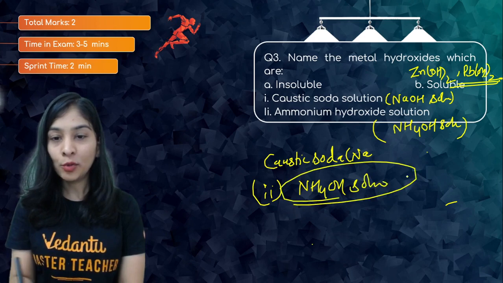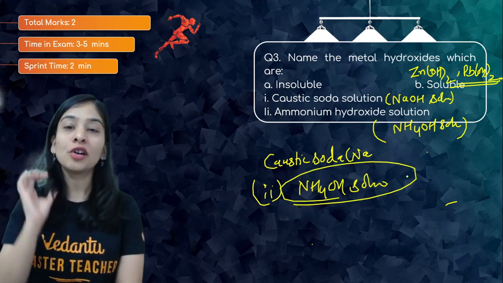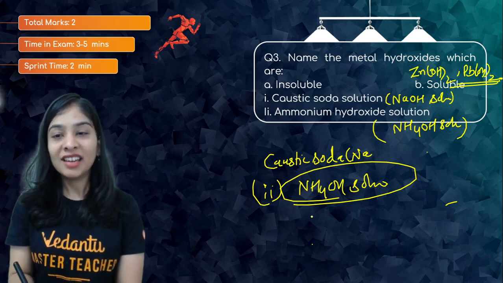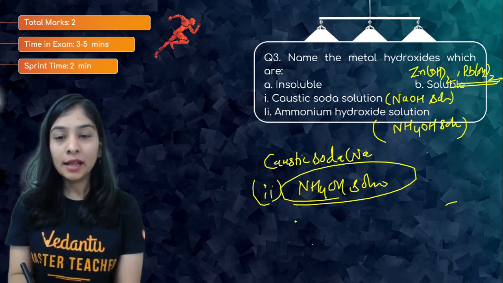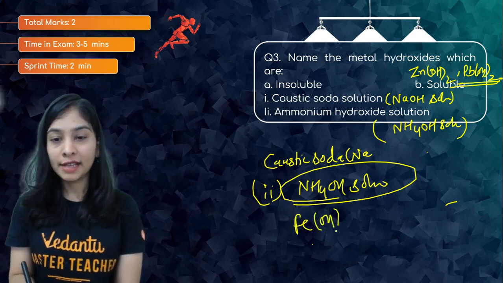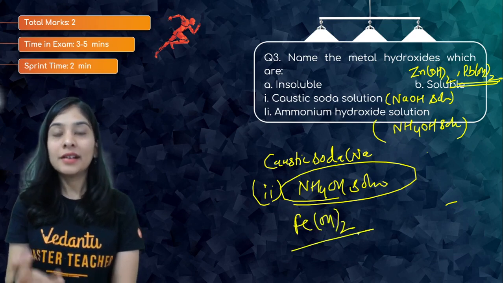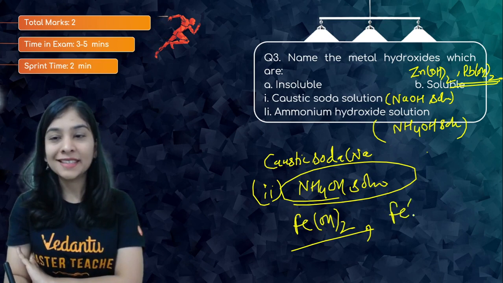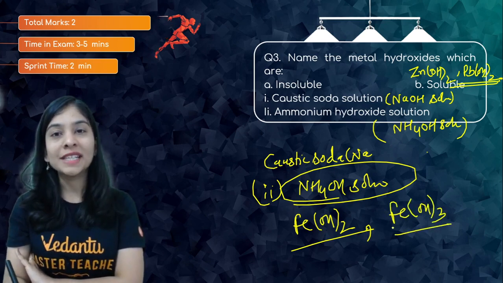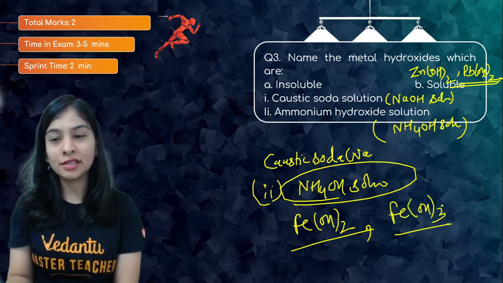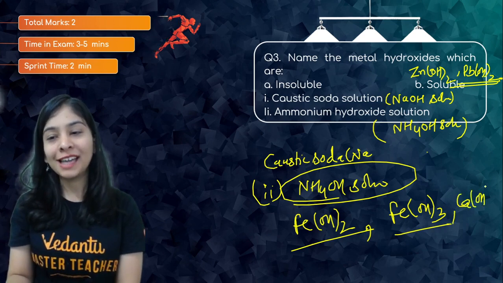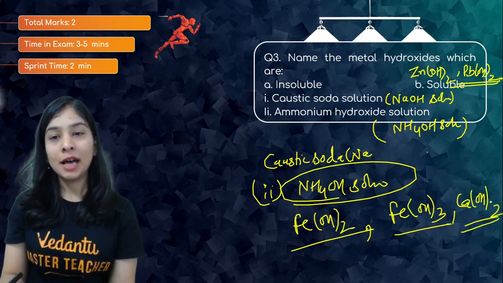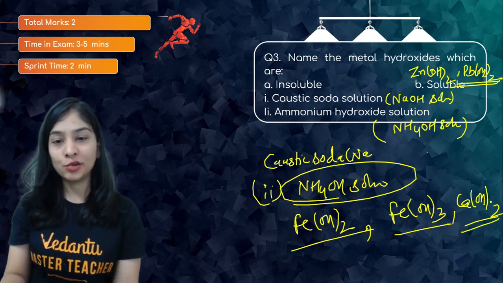When I talk about ammonium hydroxide solution and the insoluble metal hydroxides, here also you can give the example of iron hydroxide, because that will give a green precipitate. After iron hydroxide, I can also write the same iron hydroxide but with iron of valency 3, ferric hydroxide. We can also talk about calcium hydroxide that won't be soluble in ammonium hydroxide solution as well.